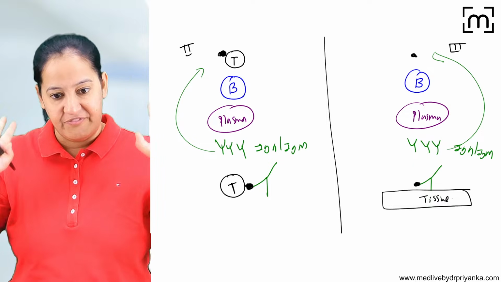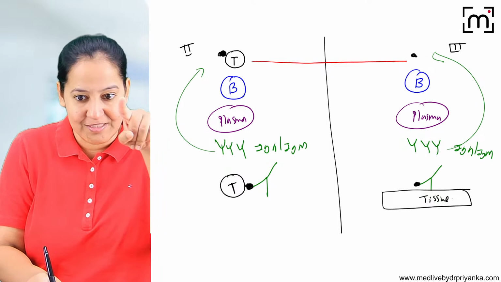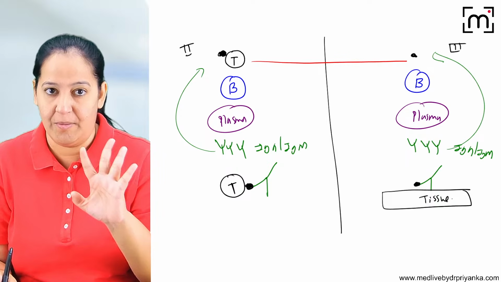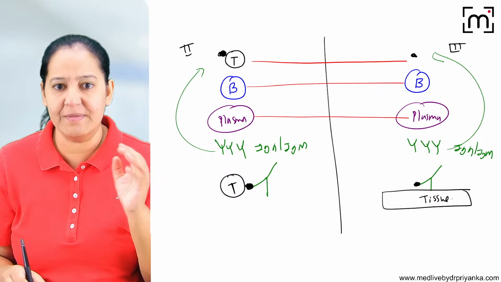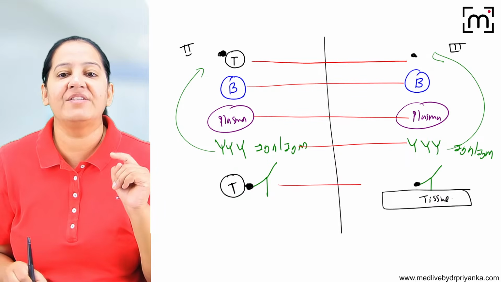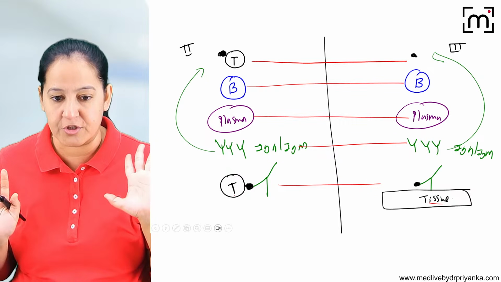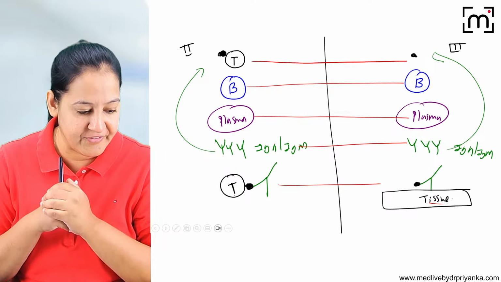Now compare, till now everything is the same. Only the antigen is different. Here the antigen is present on a target cell, and in type 3 it is a free, soluble antigen. Both of them, B lymphocytes are activated, they convert into plasma cells, they form antibodies, and antigen antibody complexes are formed. Here complexes do not deposit. Here they deposit over the tissue. Now the last step is different.